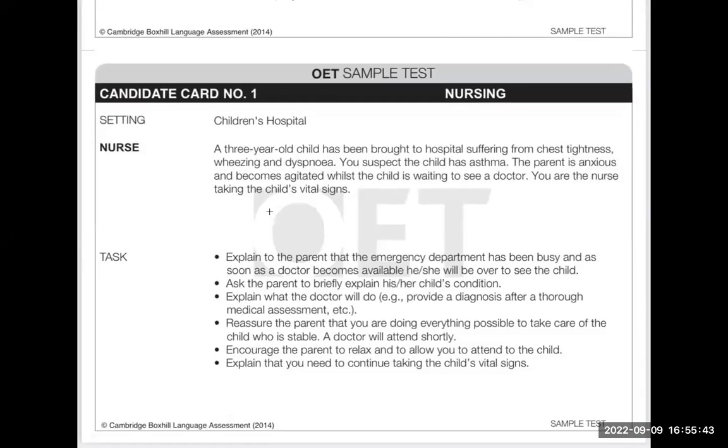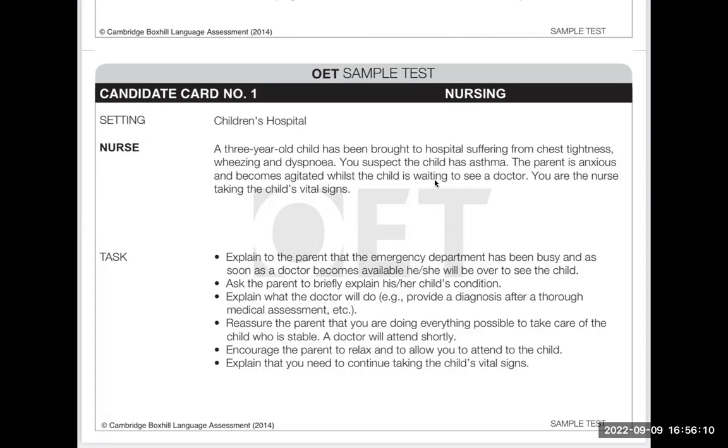So again, we are taking one of the topics from authentic OET itself, from the Cambridge book. The topic is about a 3-year-old child who has been brought to the hospital suffering from chest tightness, wheezing, and dyspnea. You suspect that the child has asthma. The patient is anxious and becomes agitated while the child is waiting to see a doctor. I think it should be parent. The parent is anxious. Yeah, that's what I was wondering.